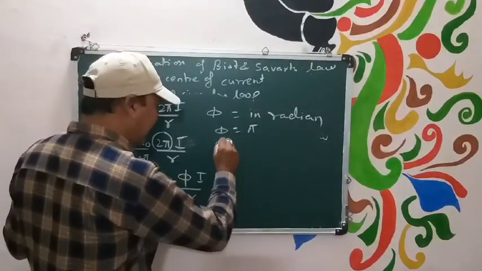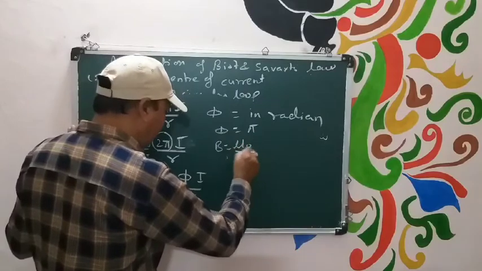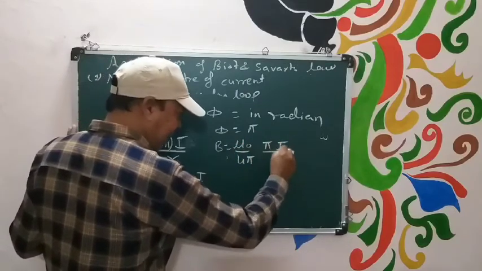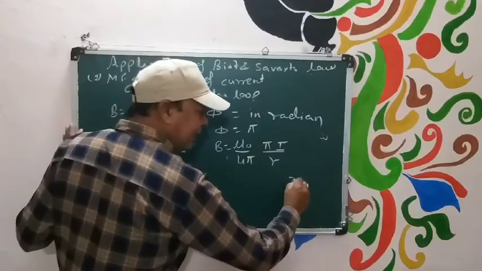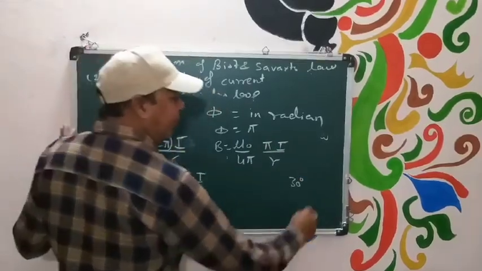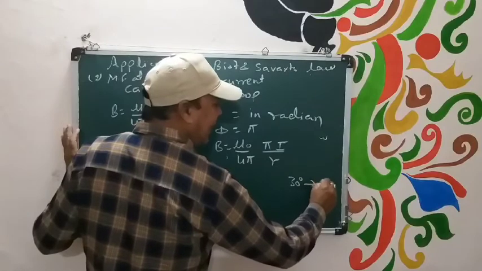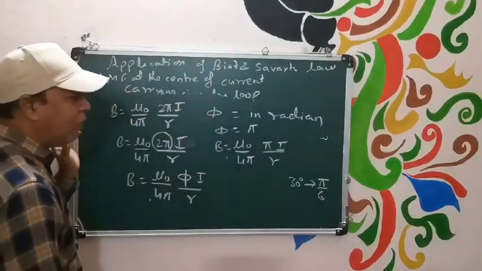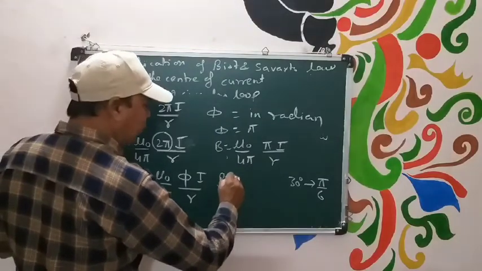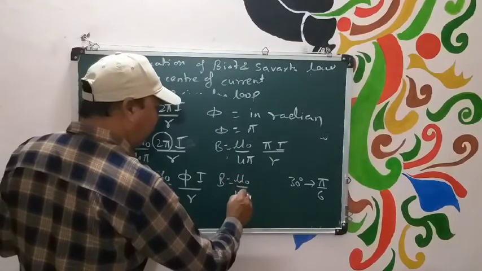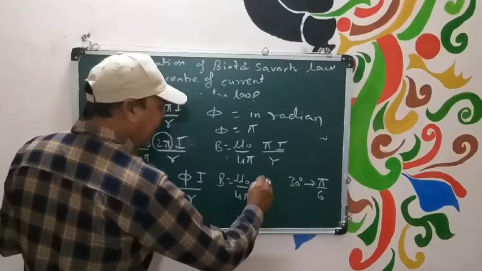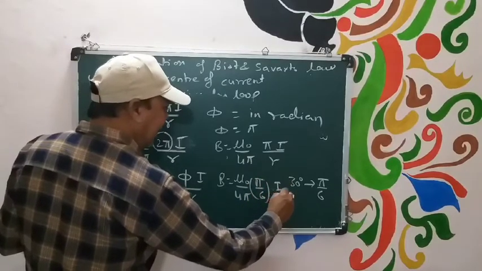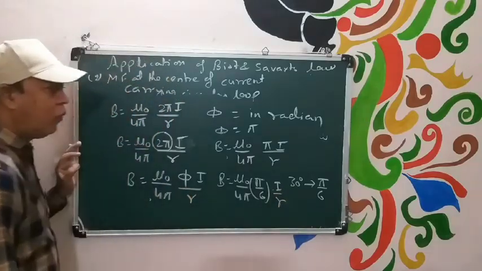So your formula becomes B is equal to mu naught upon 4 pi, pi I by R. Suppose the angle is 30 degrees. 30 degrees means pi by 6 radian. So now instead of phi, what will you take? B should be equal to mu naught upon 4 pi, pi by 6 into I by R. This should be the formula.